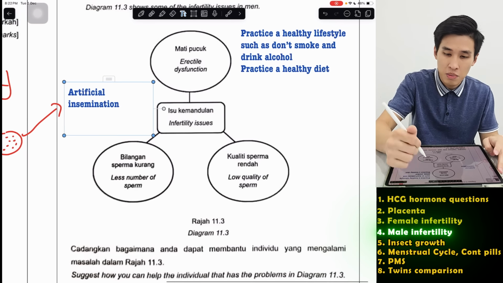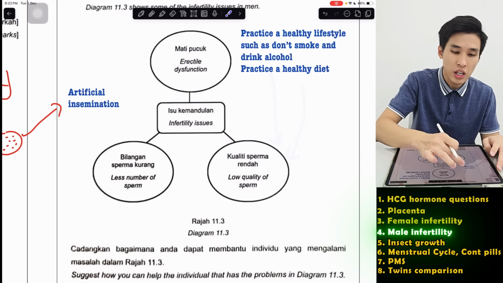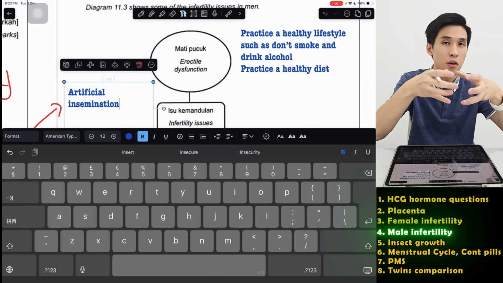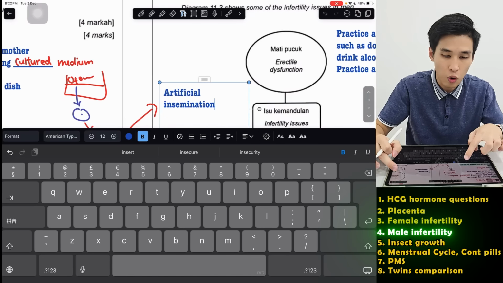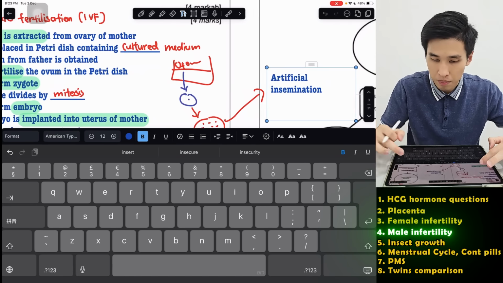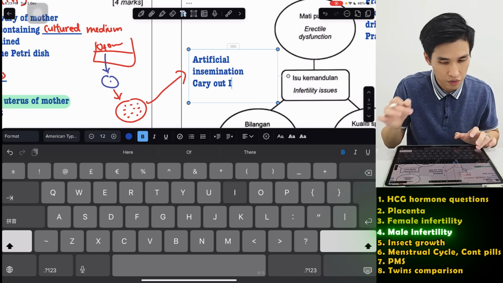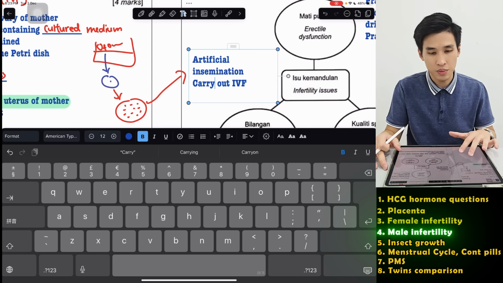So for low quality of sperm, same. You can do this as well. But for low number of sperm, you also can carry out IVF. So instead of collecting sperm over a period of time, you can just take the sperm from the father and then fertilize the ovum, like just now we mentioned. So you also can say carry out IVF. So we get exactly 4 marks already for this question.